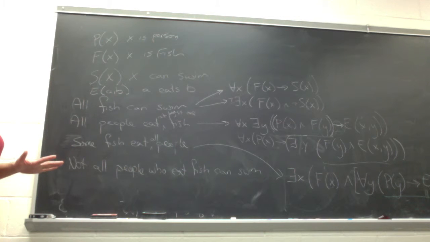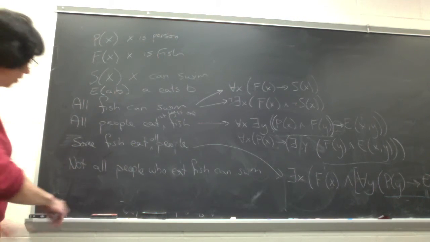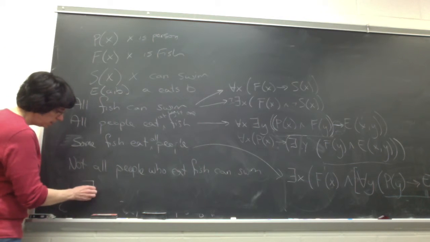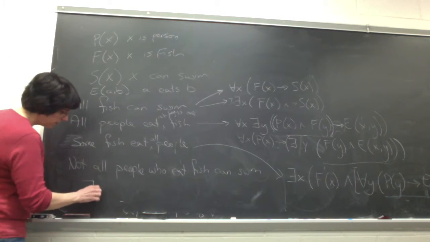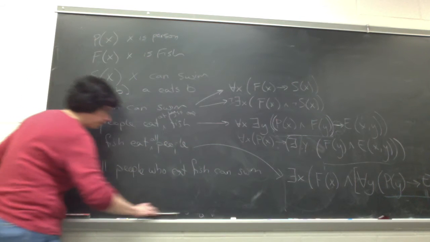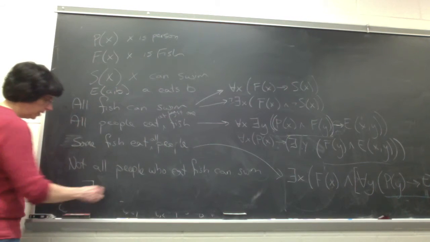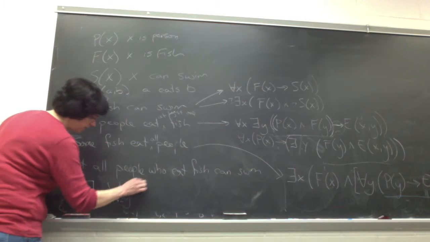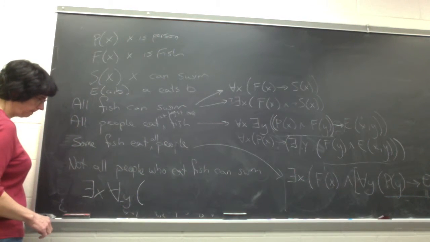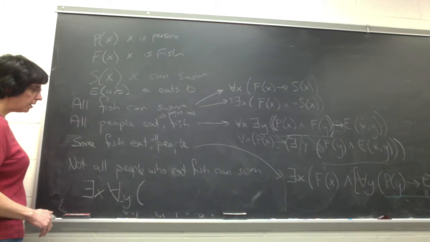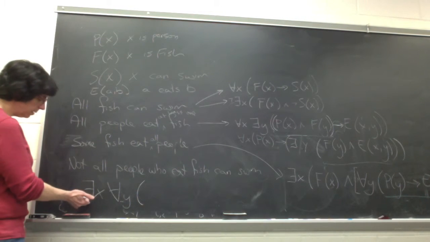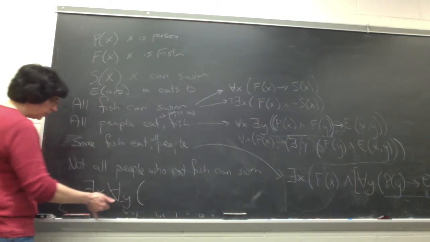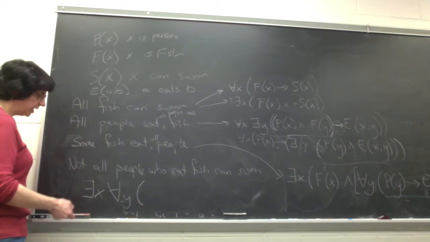But X cannot swim. Right? So let's see. There exists an X such that for all Y, so not all people who eat fish can swim. So there's some person who eats any fish you want but can't swim.